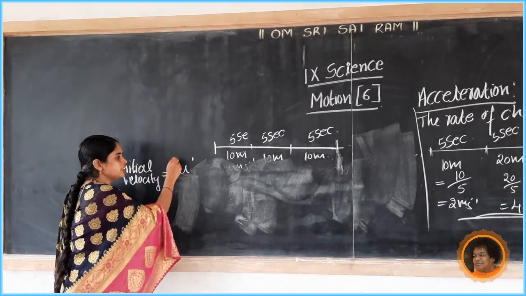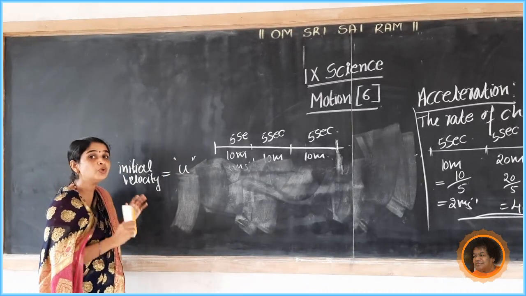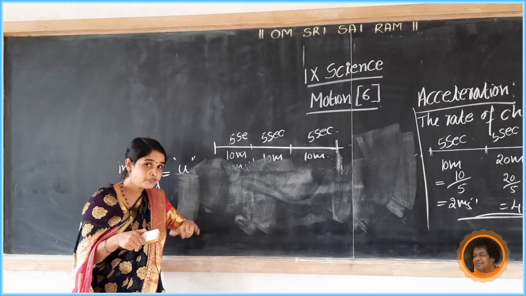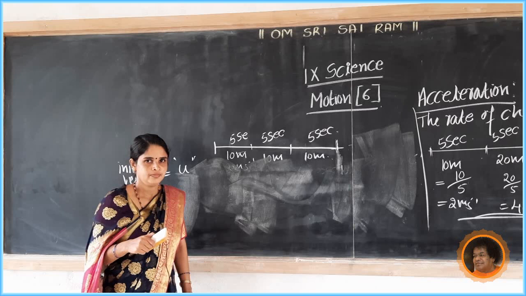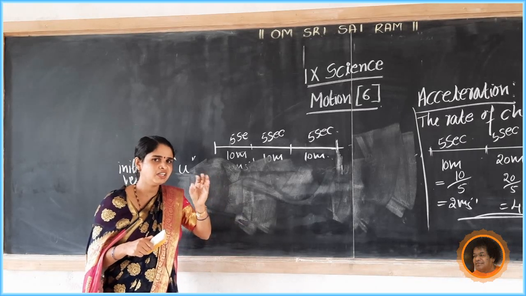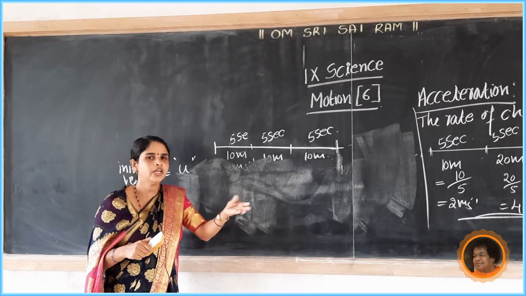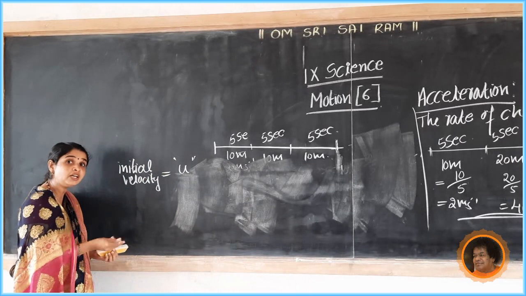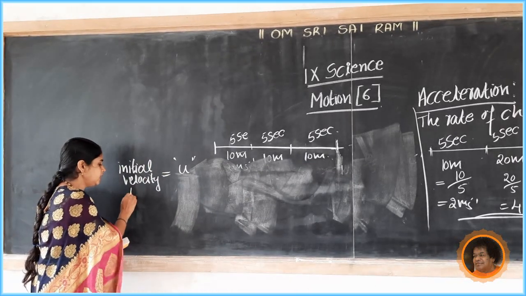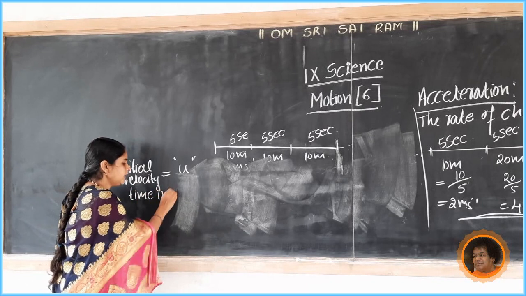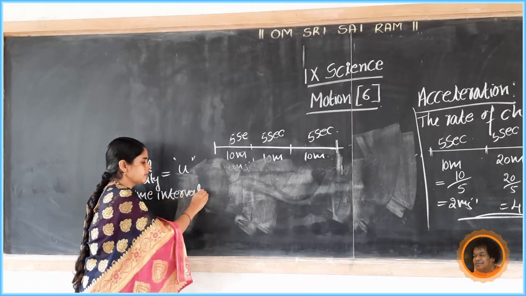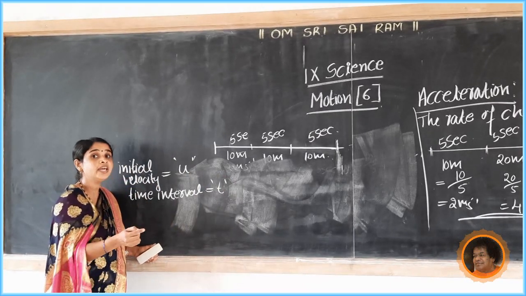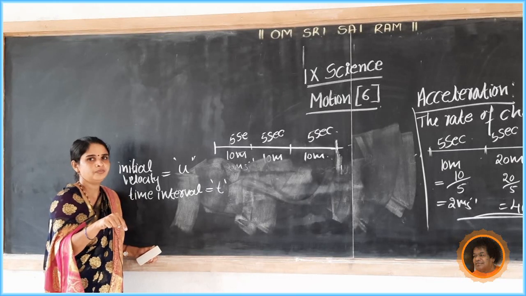And after t seconds, any time interval, generally take t as 5, 10 or 15 seconds, the object attains a velocity v.